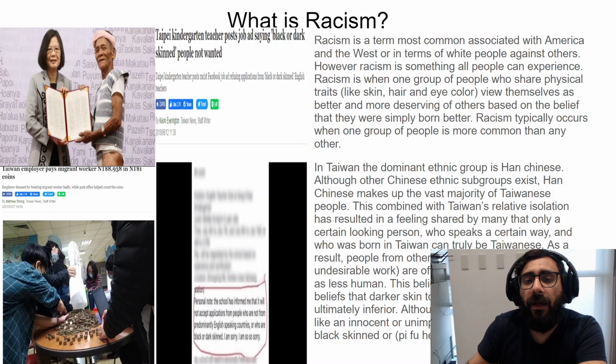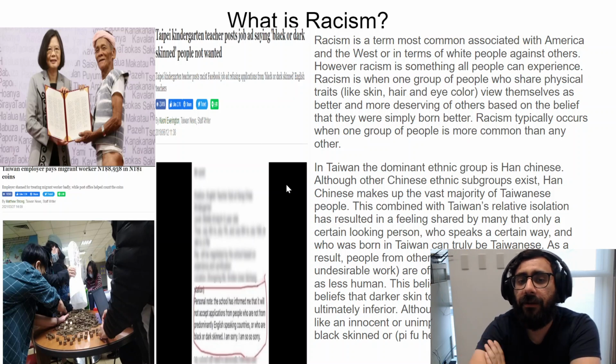Another example of racism here, Taipei kindergarten.